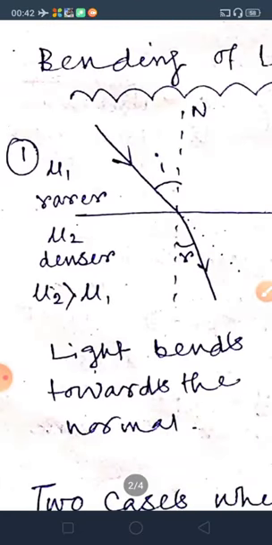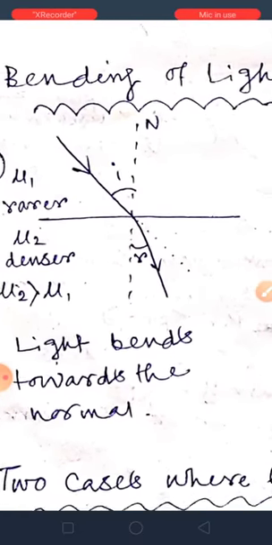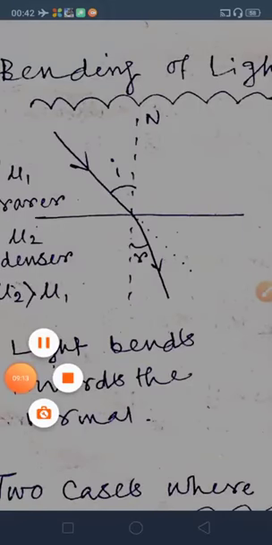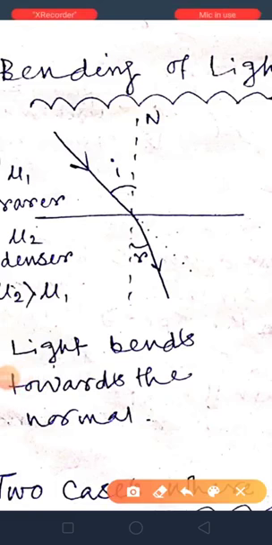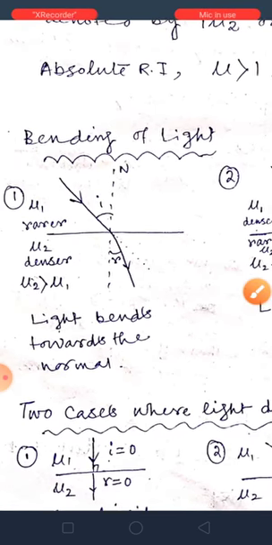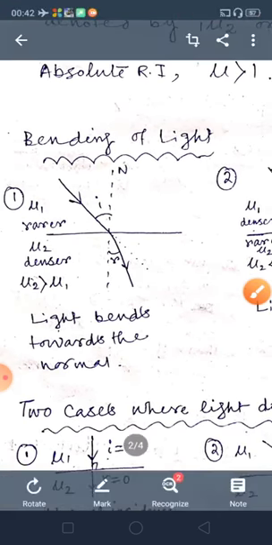So mu2 is greater than mu1. This is the incident ray, this is the incident angle, and this is the refracted angle, that is R. Okay. You can see in the first diagram, when light comes from rarer to denser, light bends towards the normal.